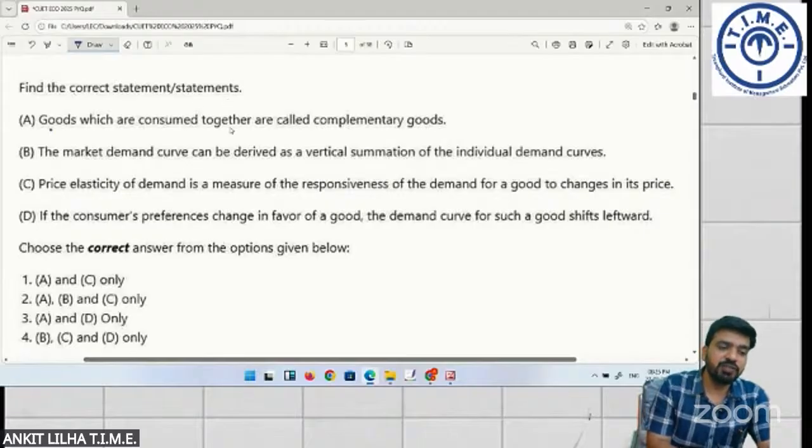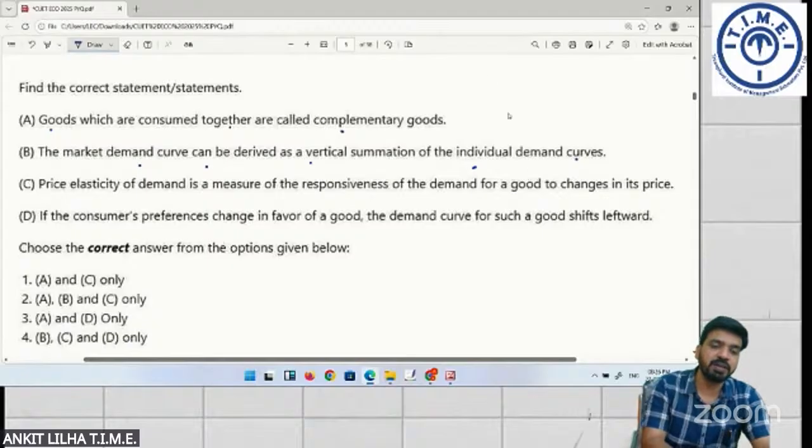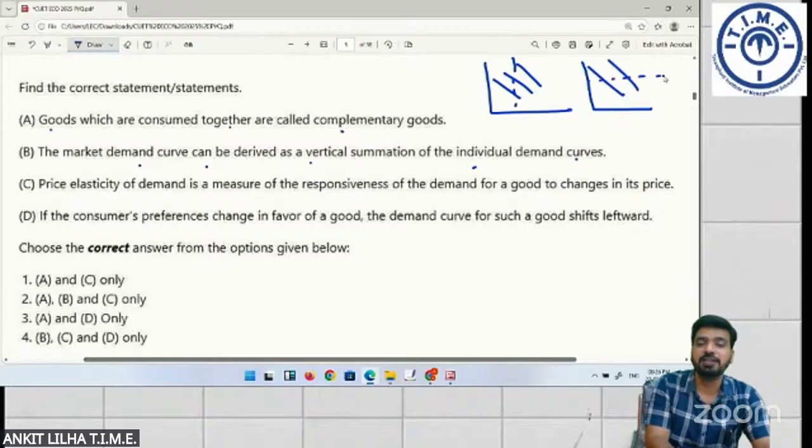Goods which are consumed together are called complementary goods. Is it correct? Market demand curve can be derived as vertical summation of individual demand curve. So if we add individual demand curve vertically, then we will get the market demand curve, or if we add the individual demand curves horizontally, then we get the market demand curve. You have to judge.